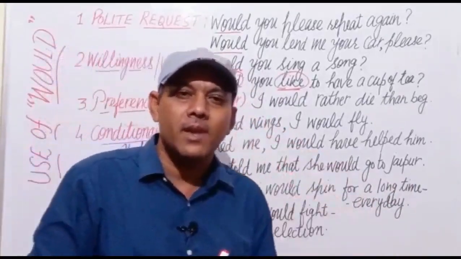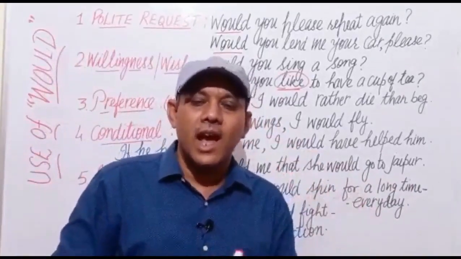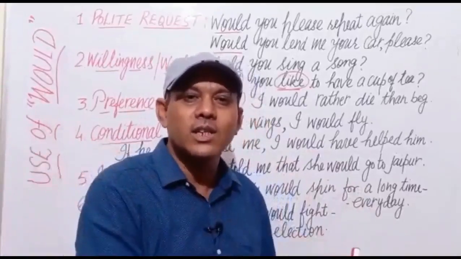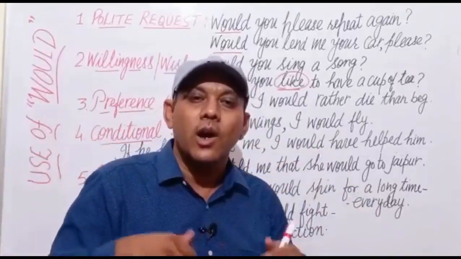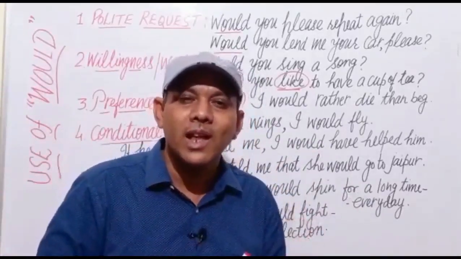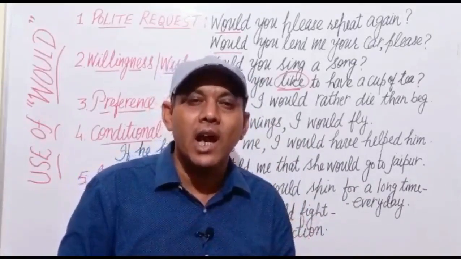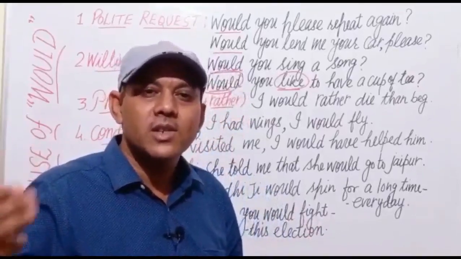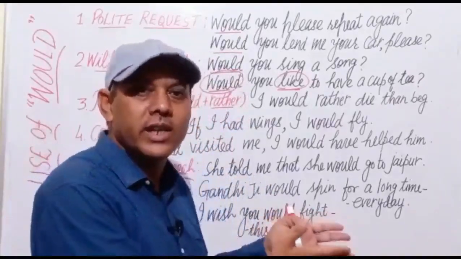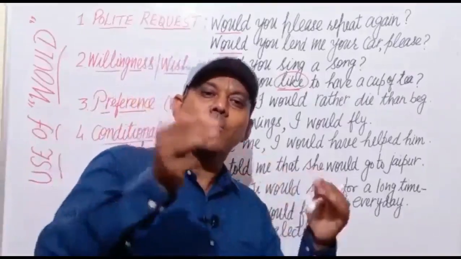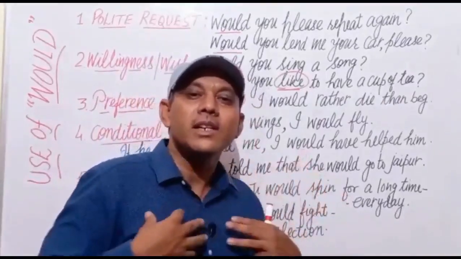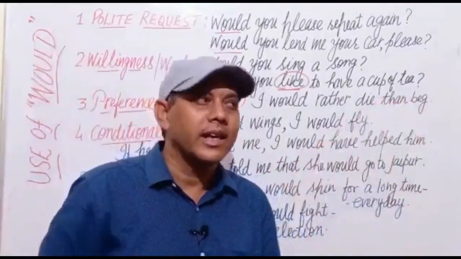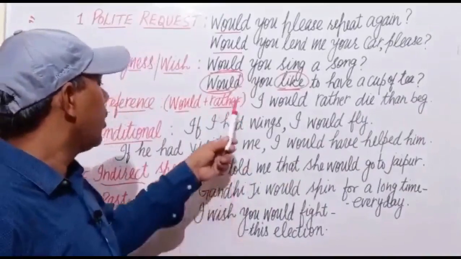For example, I am a stage secretary and I want to invite the chief guest on the stage. Then how should I invite him? I will invite him by saying, I would like to invite the chief guest, Sri so and so, on the stage, please. It means it's my wish. It's the wish of the audience. In this way, we use would.